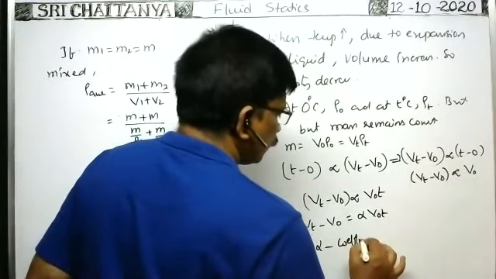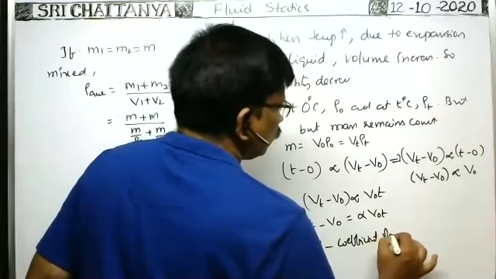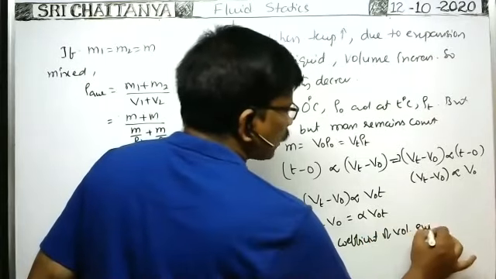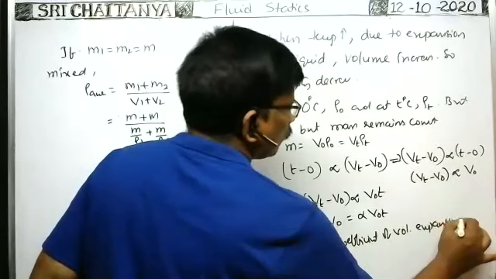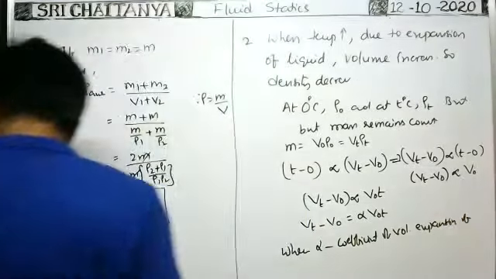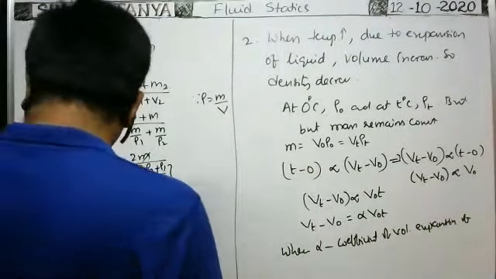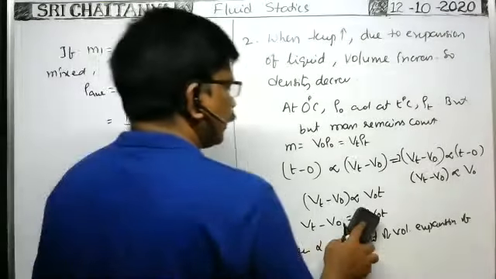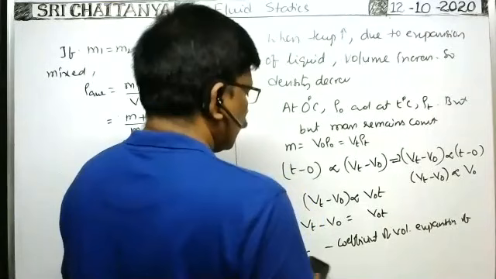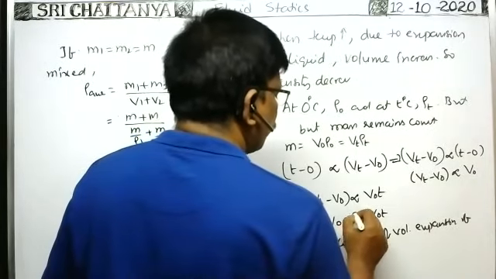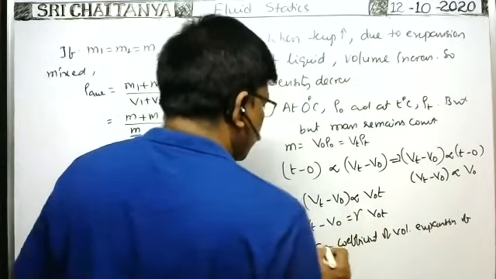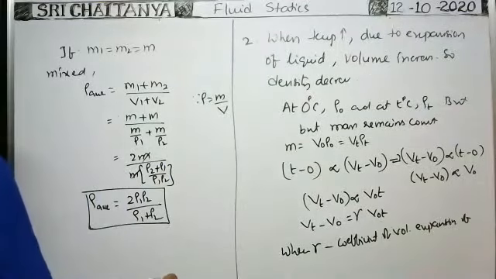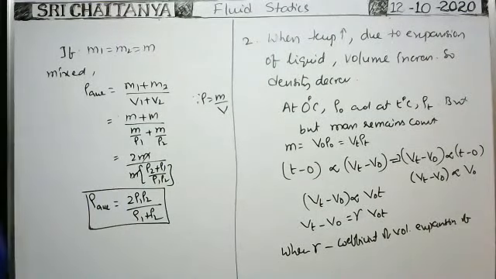It is better to write gamma, because in books gamma is used for the coefficient of volume expansion.